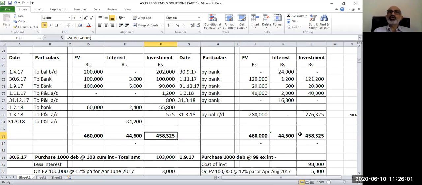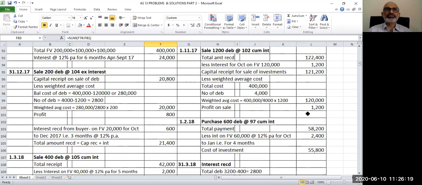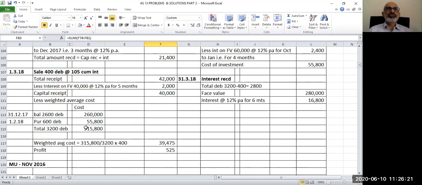Now, before we close this session, let me tell you how you can cross verify whether what you have done is correct or not. I'll give you one trick which you can use to confirm whether this answer is correct. If the rest of the accounting is correct, your answer should be correct. Let us see how we can do that. This was the last sale. After that, we have not done any transaction. In the last sale, you had a total of 3,200 debentures and a cost of 3,15,200.